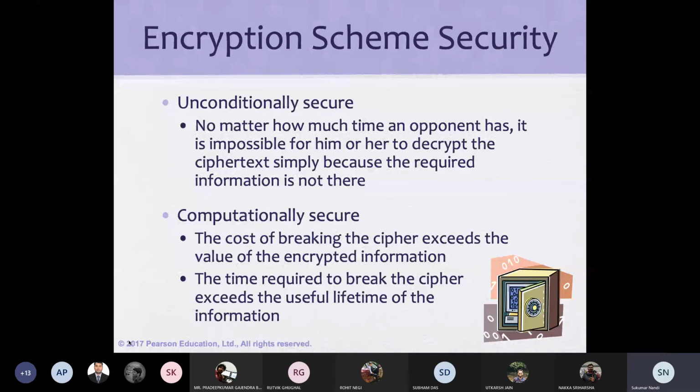Now if we equate this to perfect secrecy, you can find that the number of possibilities from plain text to ciphertext and the number of possible keys are all equal.